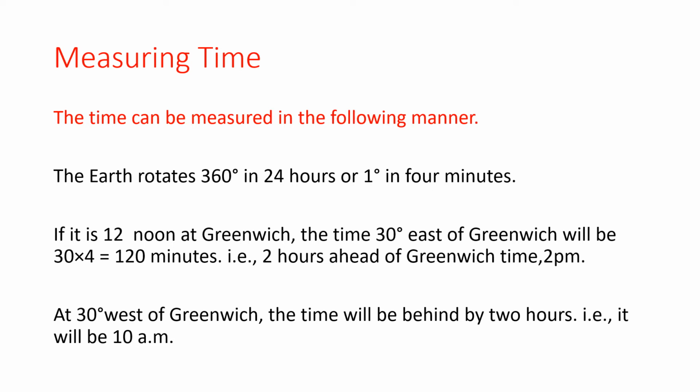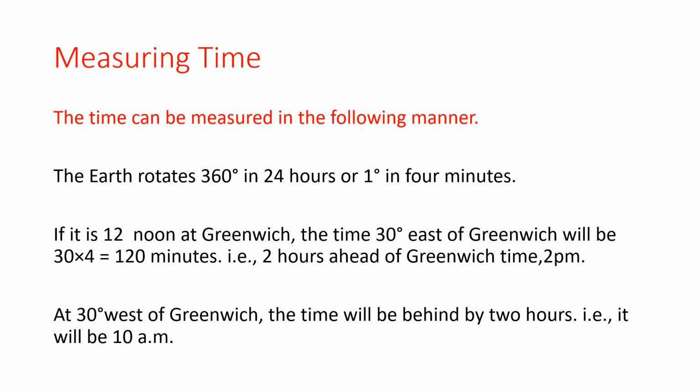As the earth rotates and the position of the sun changes, it shines overhead on each longitude at different times. Therefore, places on different longitudes have noon at different times. All the places on a given meridian of longitude will have the same time.